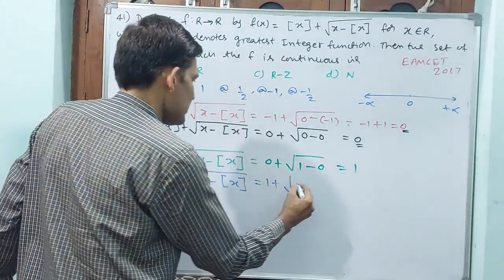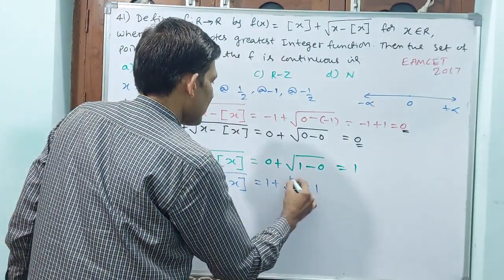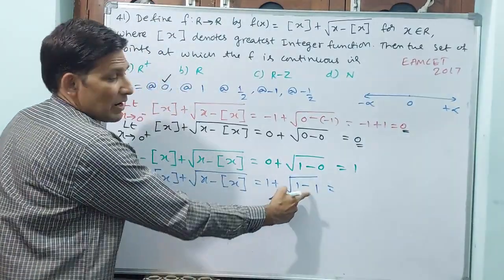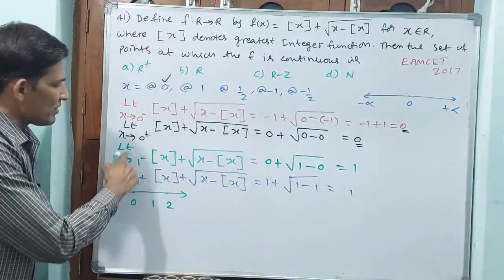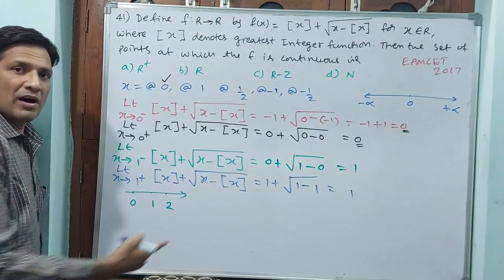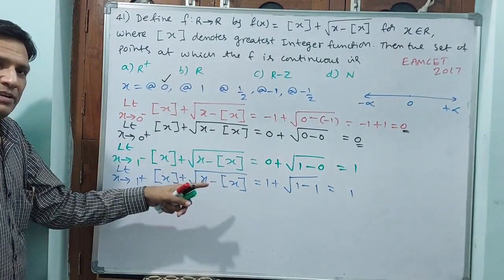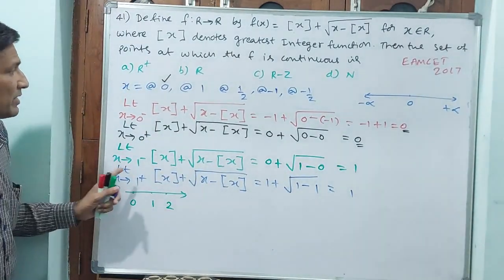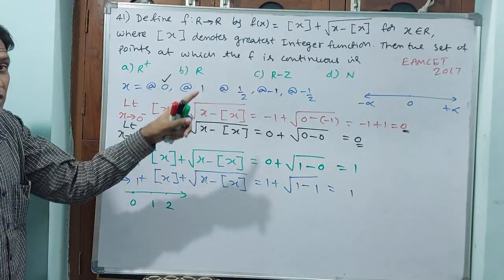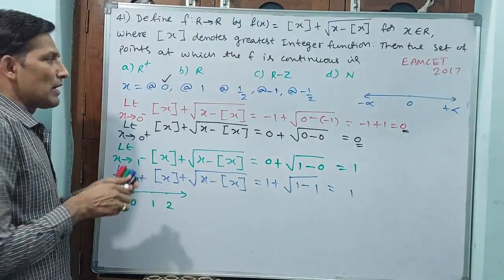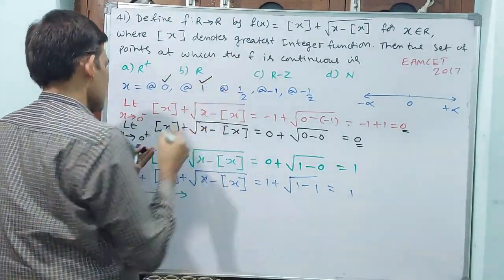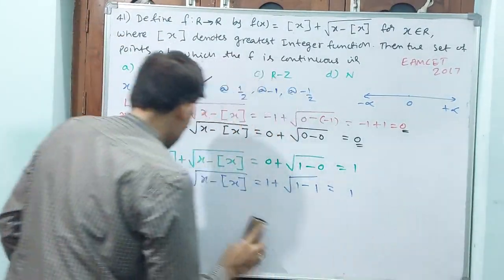That means see here 1 minus 1 is 0, 1 plus 0 is 1. Now you tell me, at 1 the LHL and RHL, left hand limit and right hand limit, both are 1, both are equal. That means this function is continuous at 1 also. Then I am marking this 1 also. Okay, now go for next.